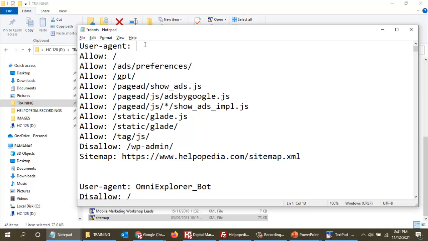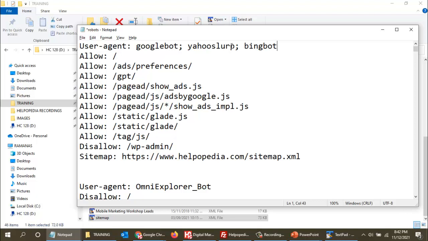So I will use Googlebot, then I will use the same thing over here, say Yahoo Slurp, and Bingbot. I want only these three user agents to come and collect data on my website.